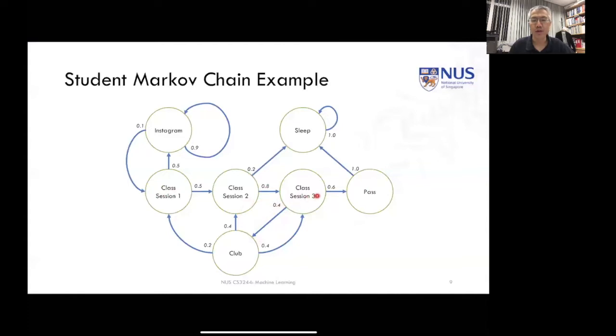You might have to go back and revise even class one or two. So after all of this, let's say you get to class session 3, you might actually take the final exam and pass. Maybe the pass is a certainty, and then you'd be able to get to the terminal state. We might denote that with a special symbol, sometimes a double circle. Once we get to a terminal state, we've finished the process. We can also view this as a state that has an infinite loop: with probability 1, we come back and visit the state again and again.